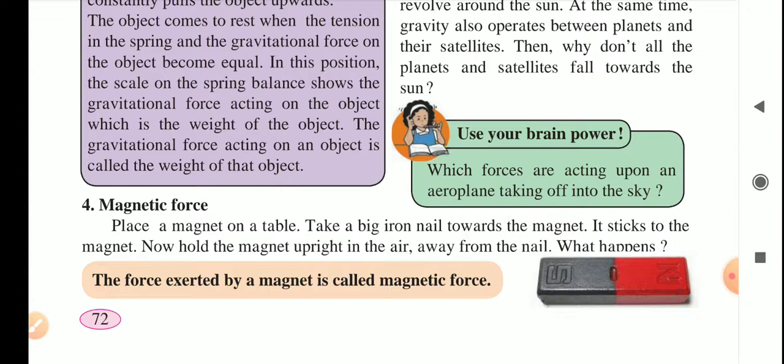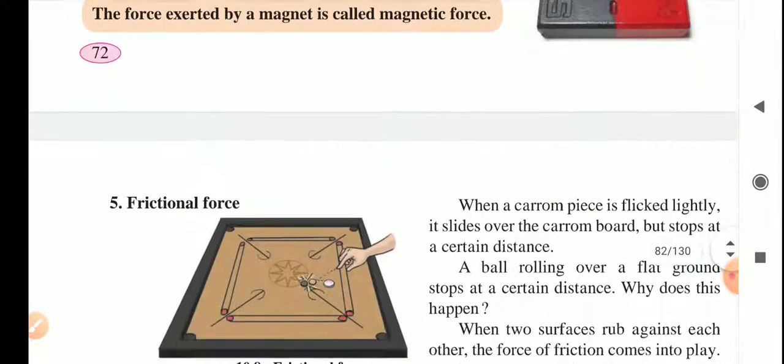Now there are two poles in every magnet, south pole and north pole. The force exerted by a magnet is called magnetic force, and because of which objects like an iron nail are getting attracted towards the magnet. The force exerted by a magnet is called magnetic force. So that will be all about gravitational force and magnetic force.